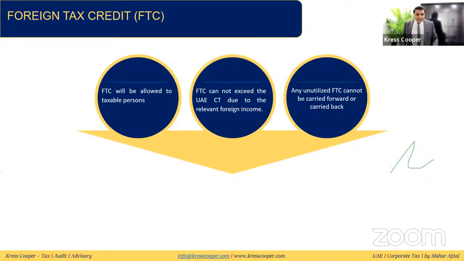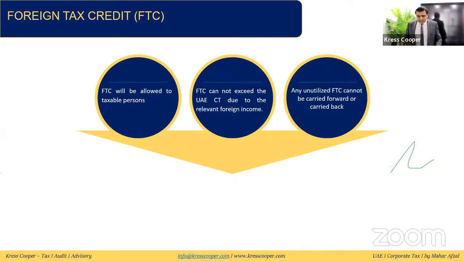Foreign tax credit, these are the foreign tax credit. If a resident person is earning any income out of UAE, definitely tax will be applicable in the respective country. We have already discussed, for the resident, the worldwide income is subject to tax. If there's one company here, they have some sort of income from UK where tax is applicable. So this income is taxable here as well, law says, though this is already being taxed in UK as well. To avoid the double taxation, the business is given a foreign tax credit.